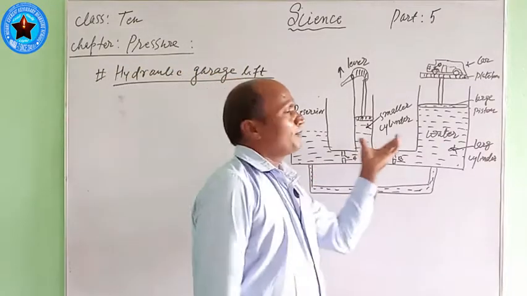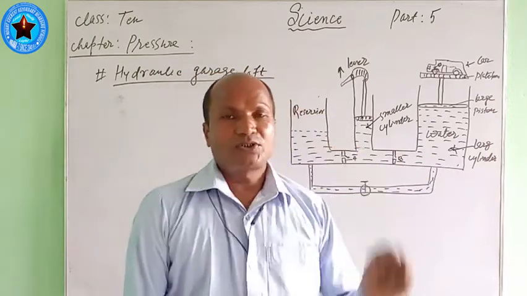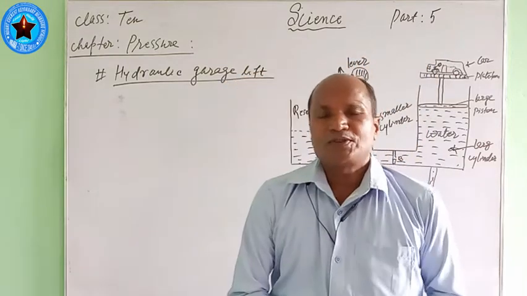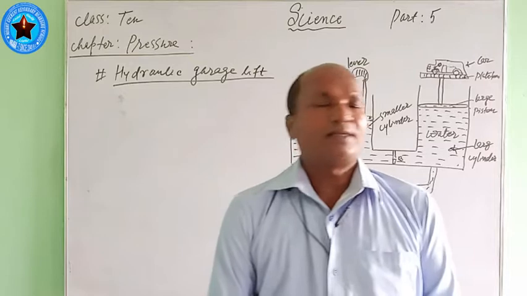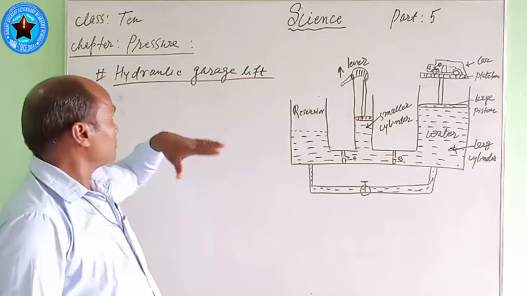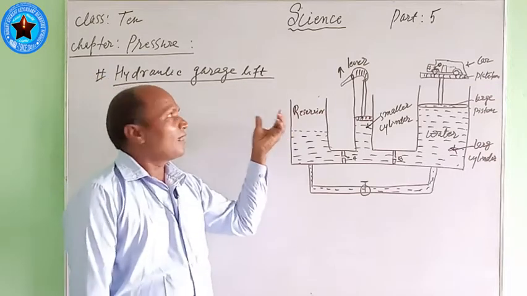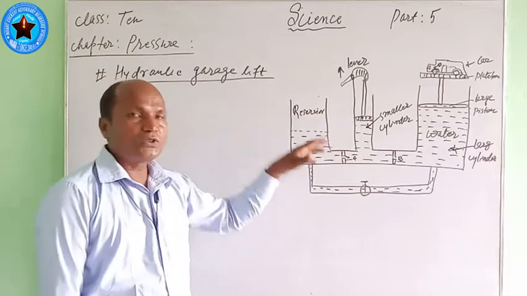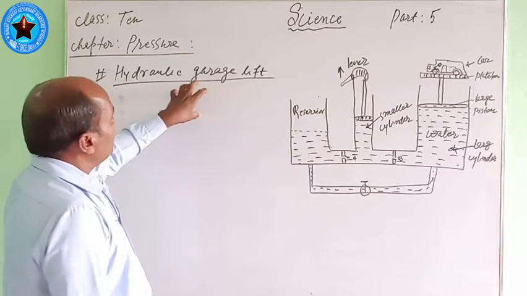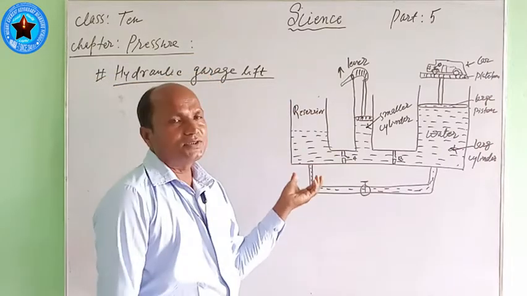After knowing the application of Pascal's law and the hydraulic machine, which is called the force multiplier, we see that by applying less effort, a greater amount of force is obtained. That is known by means of Pascal's law and the hydraulic machine. Like the hydraulic machine, Pascal's law is also used to make the hydraulic garage lift. Now, how is Pascal's law used in the hydraulic garage lift?